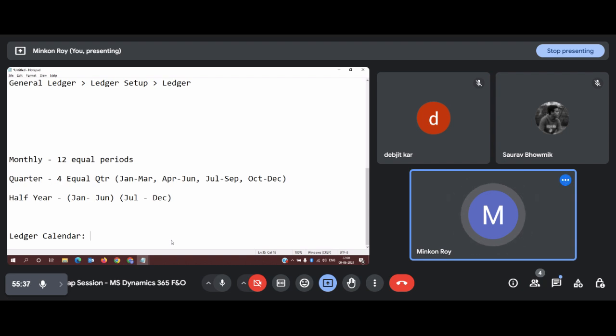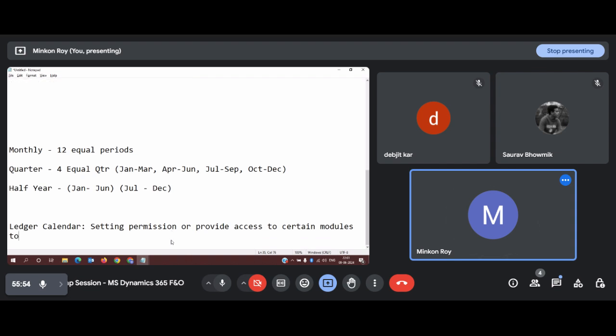What is the purpose? It will be used for setting permission or providing access to certain modules to specific users, as well as to close the period accordingly.